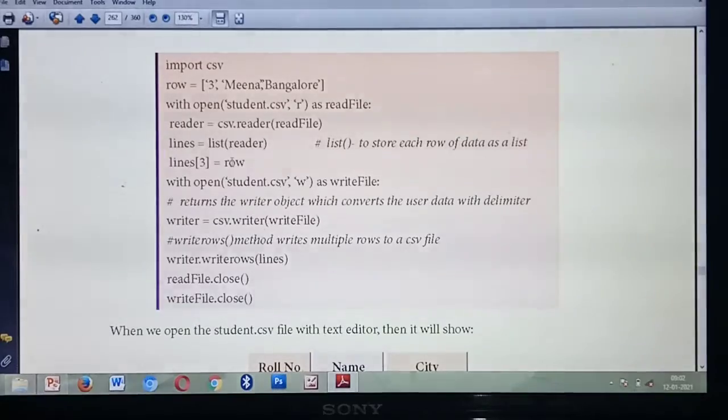So once you read the file, next you are going to write the file. To write the file, first you should open the file in write mode. So see, same file: first you open in read mode, next you open in write mode, with the file object write file. Next you are going to write each row. To call writer equal to csv.writer of file object. Next, row by row you are writing, so writer dot writerows of lines. Next you should close two files: close read file as well as close write file.